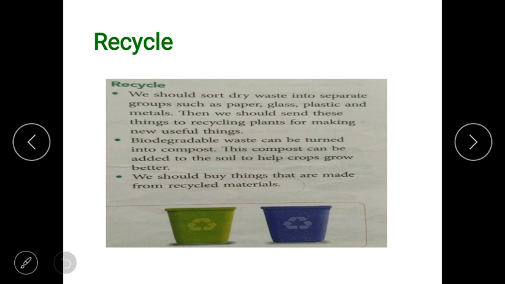We should buy things that are made from recycled material. You should not try to buy new things. You should try to buy things which are made from recycled material. So this way we can manage non-biodegradable waste. So these 3 R's are there.